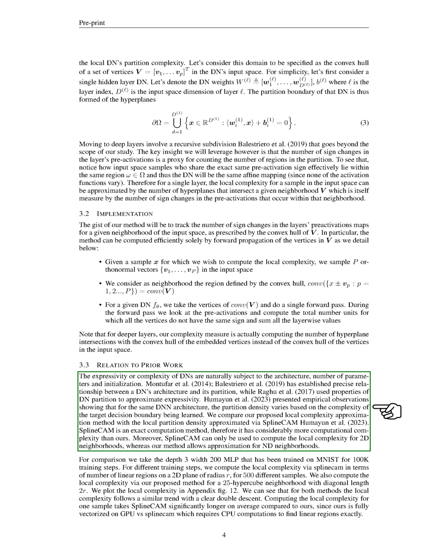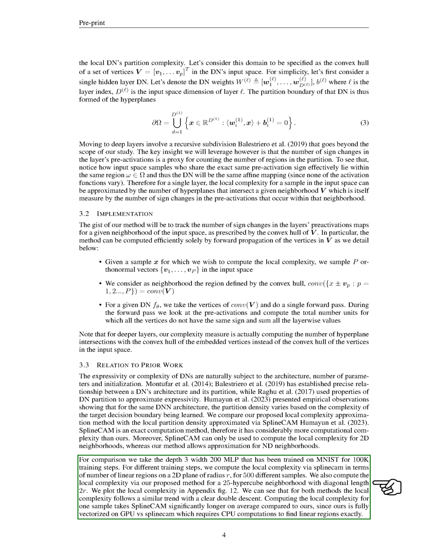The complexity of DNs is naturally influenced by the architecture, number of parameters, and initialization. Previous work has established a relationship between a DN's architecture and its partition, and used properties of DN partition to approximate expressivity. We compare our method with SplineCAM, an exact computation method. SplineCAM has a higher computational complexity than ours and can only compute the local complexity for 2D neighborhoods, while our method can approximate for ND neighborhoods.